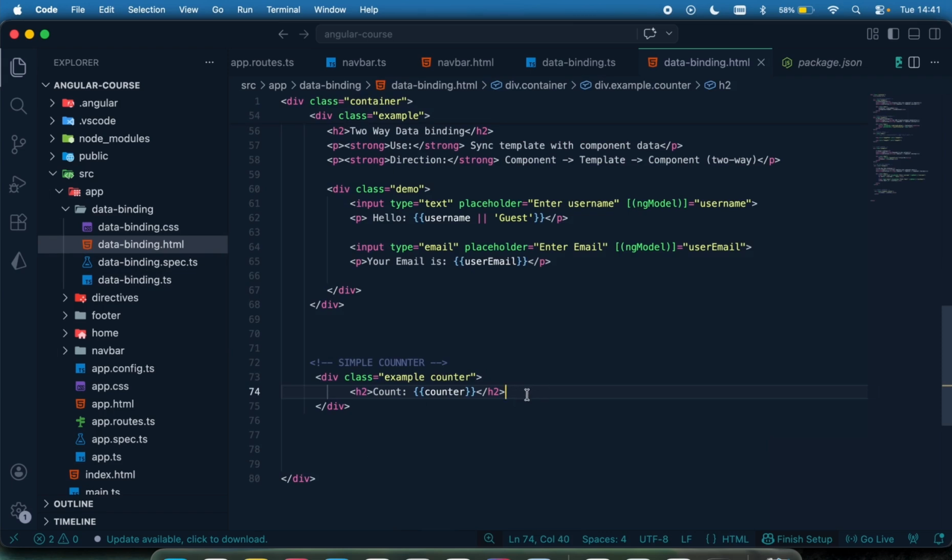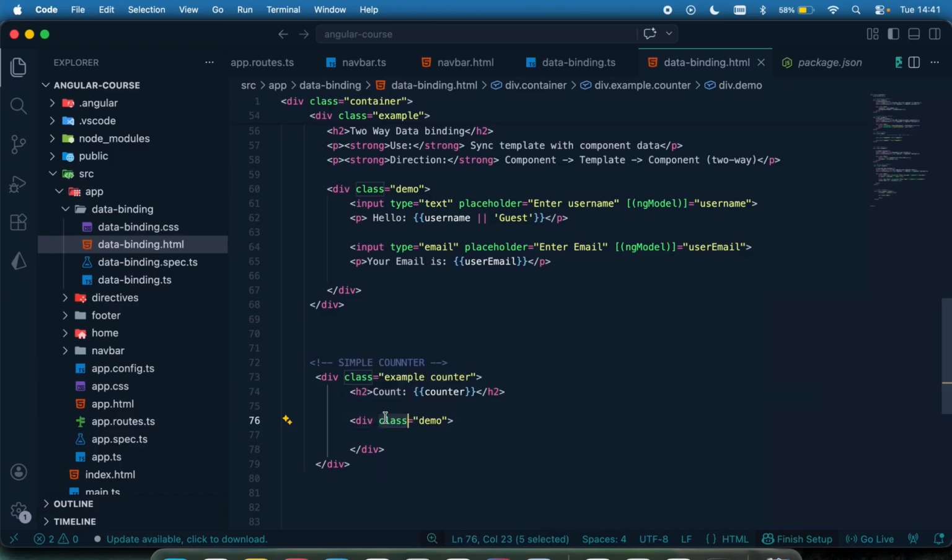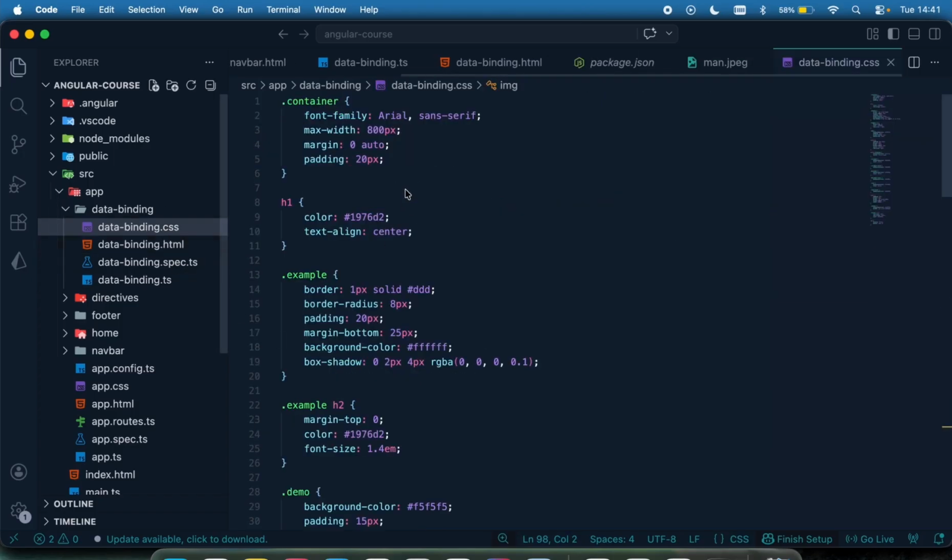And then I'm going to have a div right here and give it a class called demo. For those who don't really know what this class is, this is a style, a CSS styling. When passing a class, the value is going to execute the styling within the CSS of that given name.